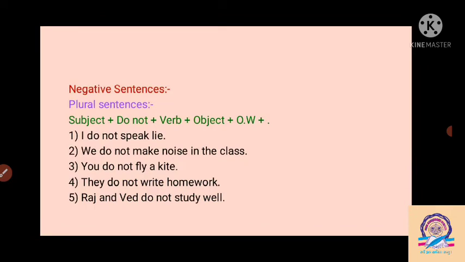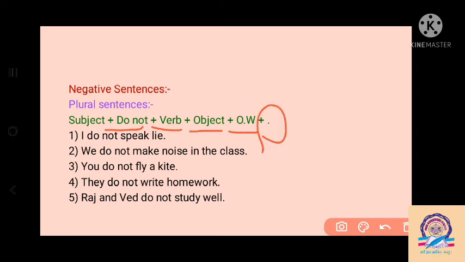Now, if the subject is plural and we want to make a negative sentence, let's see the formula. Sentence beginning with the subject, then if the subject is I, we, you, they or a plural noun, we have to use do not, then the main form of the verb, then the object, then other words, and the last full stop must be there.